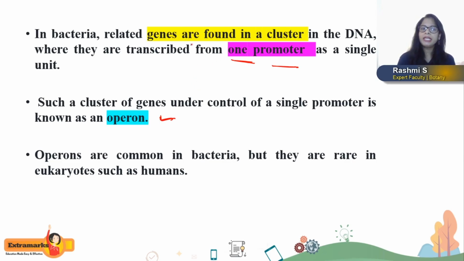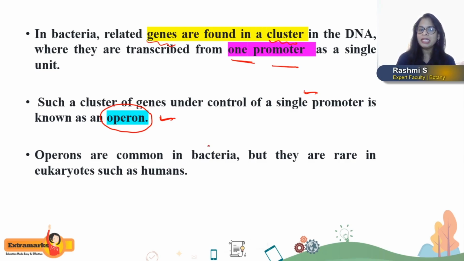Yes, in bacteria, the related genes are found in cluster in the DNA molecule, and all are transcribed together by using a single promoter, and a cluster of gene with single promoter is called operon. So this is the definition of operon. Okay, a cluster of gene having single promoter is called as operon.